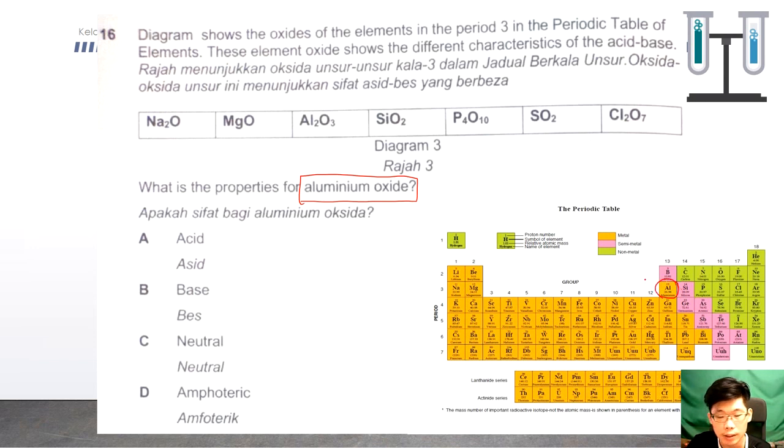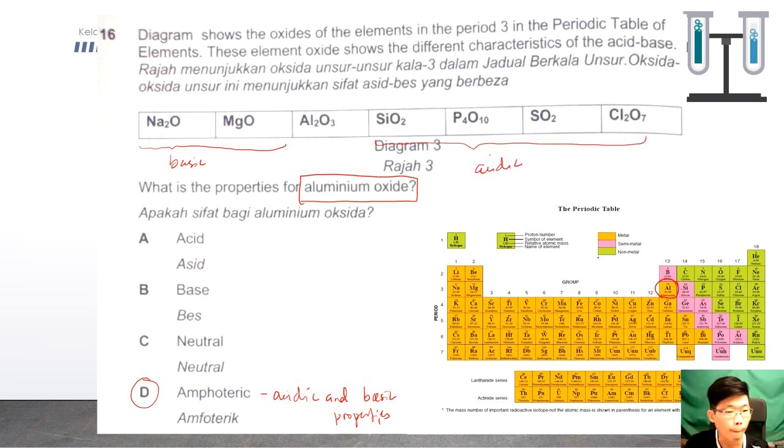So remember, this is amphoteric. Amphoteric means it has acidic and basic properties. So only aluminium oxide is amphoteric. Okay, so the alkali metals and the alkaline earth metals also will have basic properties. Then from silicon until chlorine here will have acidic properties. Okay.